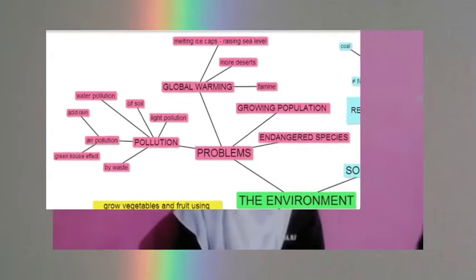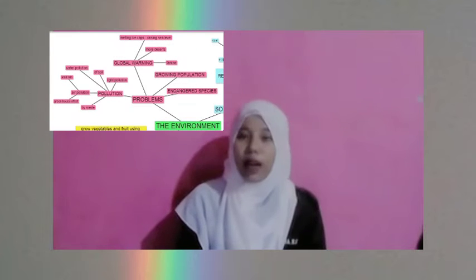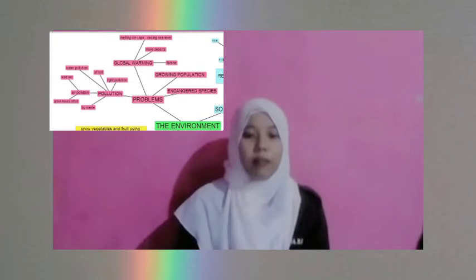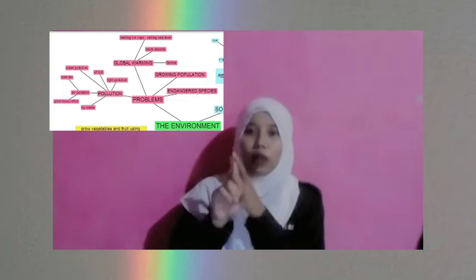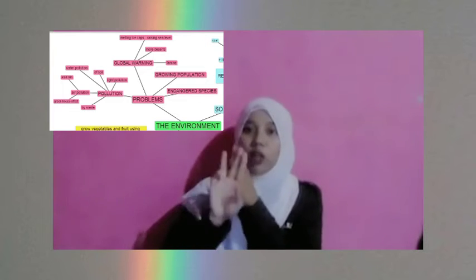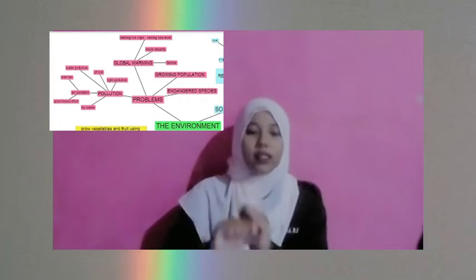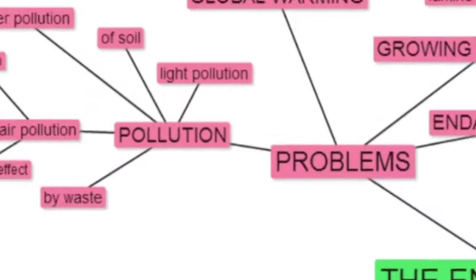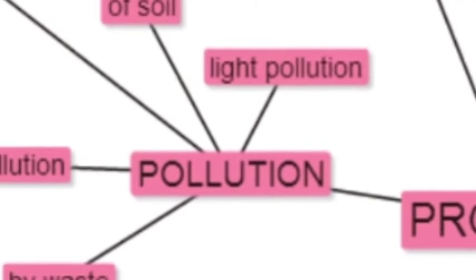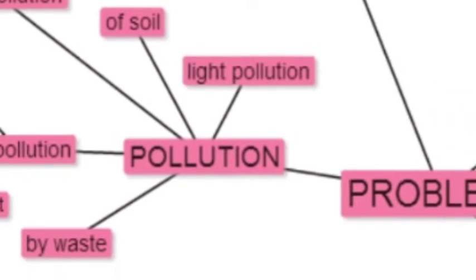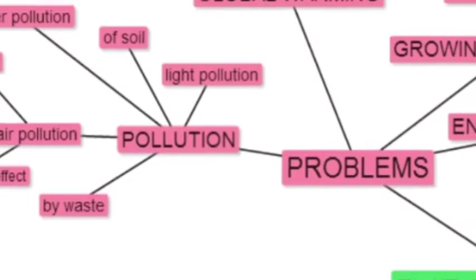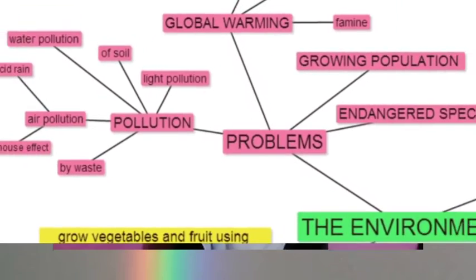In this video, I will tell you about the problems of the environment. The environment has four problems: pollution, global warming, growing population, and endangered species. Pollution. Pollution is the introduction of harmful material into the environment. These harmful materials are called pollutants.